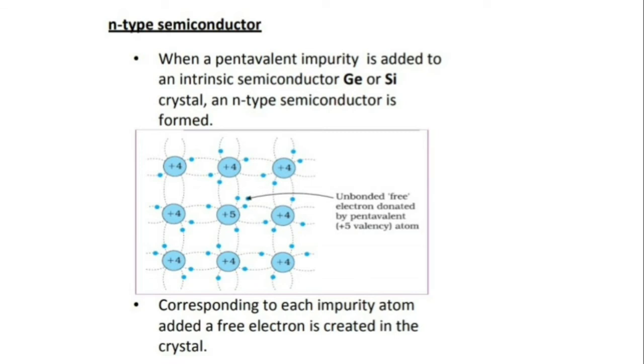In N-type semiconductors, we use pentavalent impurity. When a pentavalent impurity is added to an intrinsic semiconductor, germanium or silicon crystal, the N-type semiconductor is formed. And corresponding to each impurity atom added, a free electron is created in the crystal. So equal to the number of dopant atoms added, the same number of free electrons will be produced as a result of doping.